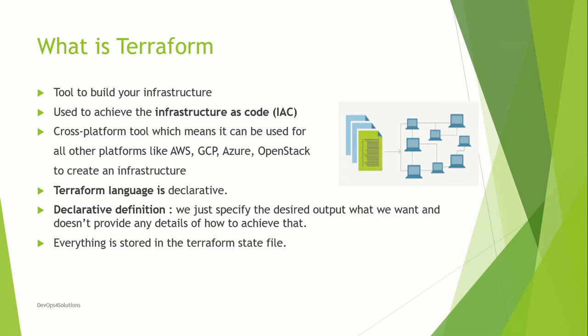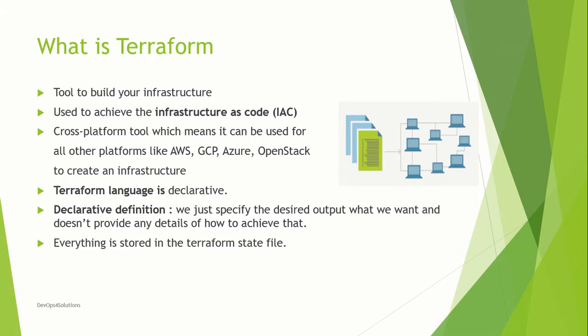Terraform also follows the same CI/CD pipeline, like you will store your code in a GitHub repo and developers will commit their code there. There would be some unit testing for that code, and then Jenkins will run the pipeline, and at the end, it will deploy your infrastructure on your AWS accounts or wherever you want. And it is popular because it's a cross platform tool. The same thing can be used for all other platforms also, like AWS, GCP, Azure. All other cross platforms can use Terraform.